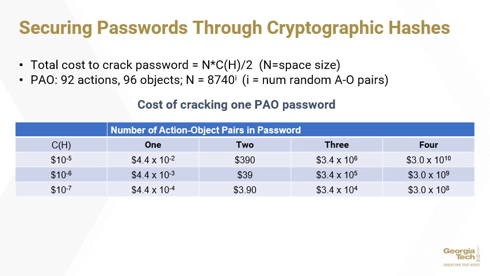As you can see, the cost of hacking a PAO password with just one action-object pair is mere pennies, even when the single hash evaluation cost is above the threshold. Similarly, hacking a 2-pair password is relatively affordable, but adding just one more pair, however, raises the cost above what is worthwhile for most hackers.